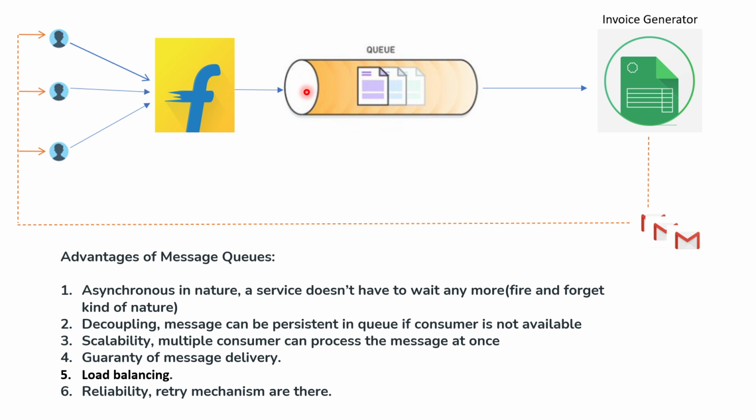But here there is a guarantee, and load balancing also happens: when many requests come and there are multiple consumers, they can all access the requests and process them. If a request is not consumed successfully or fails, there is a retry mechanism in the queue. We have multiple types of queues, like ordered queue and non-ordered queue. Like this, we get a number of benefits. So this is called a queue.